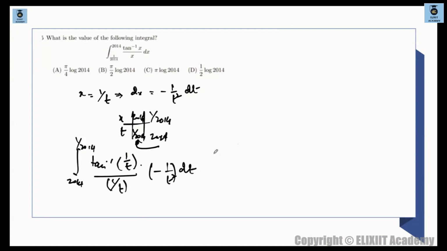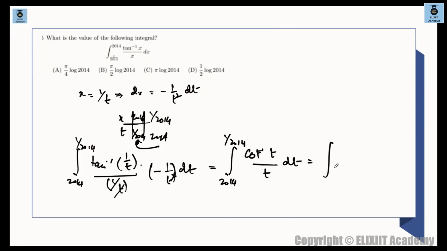This is what we are having. तो फाइनल में आपको ये चीज दिखाई दे रही है कि यहाँ पे one t, so this t and one of this t will cancel out. So we are finally left with cot inverse of t, 2014 to 1 by 2014. This is cot inverse t divided by t dt.